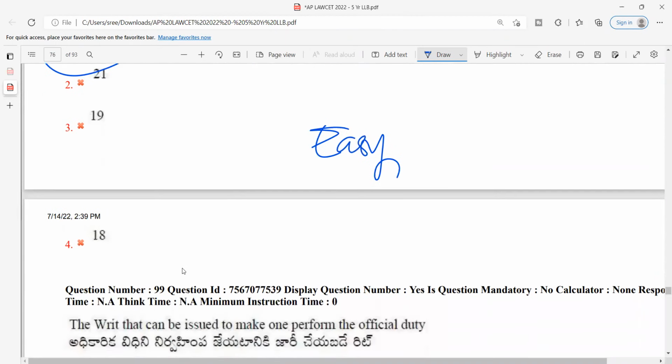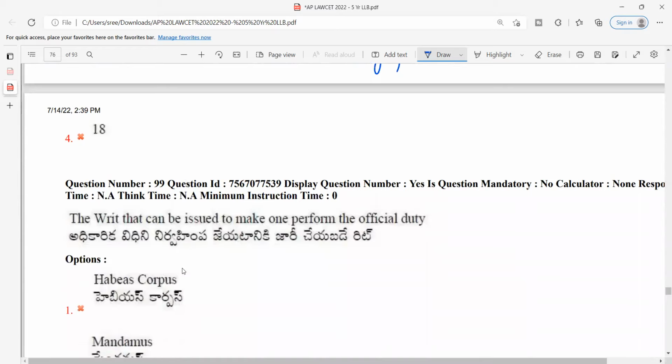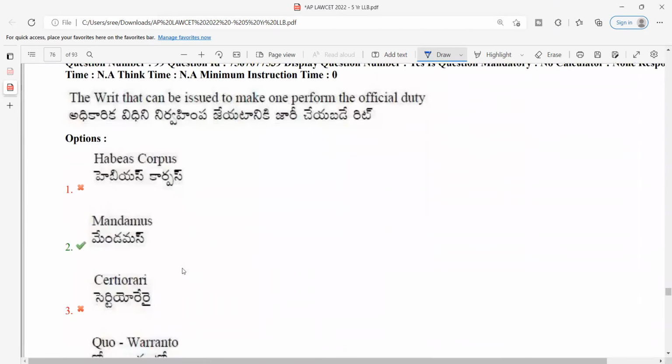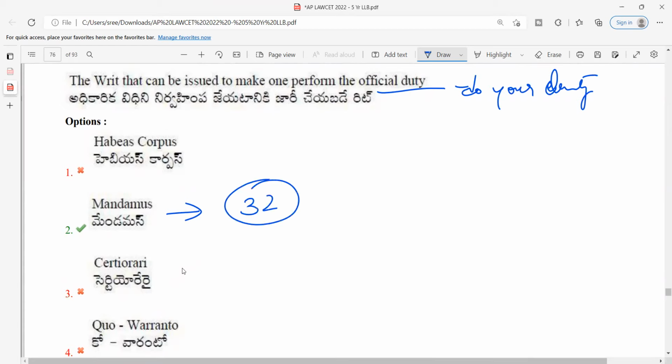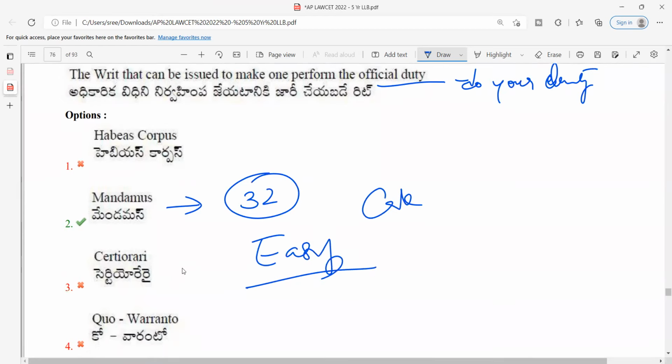Next, question number 99. The writ can be issued to make one perform the official duty. So I discussed what is a writ that says do your duty, or we command. What is the answer, guys? It is mandamus. For those who have paid very close attention in the class when we were discussing fundamental rights and Article 32, this is a cakewalk for you. So I would rate this particular question as easy again.